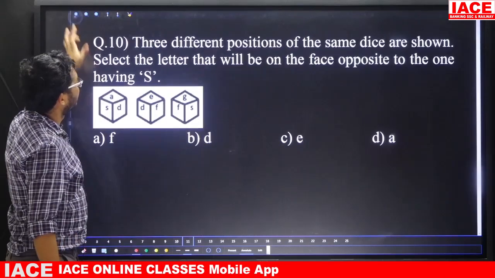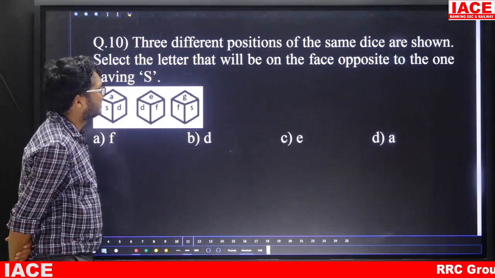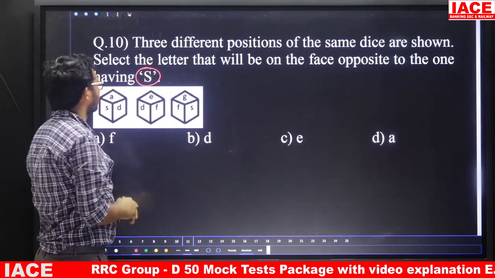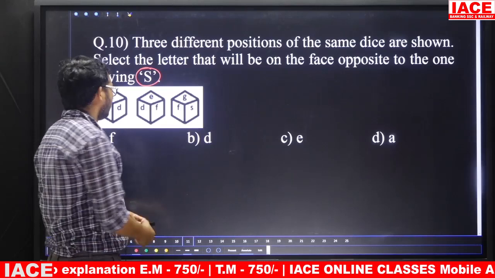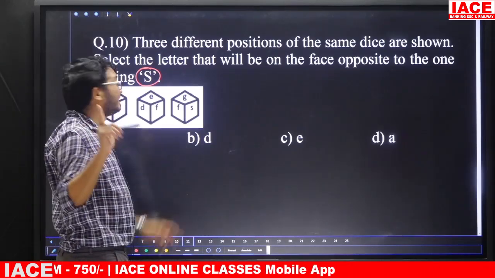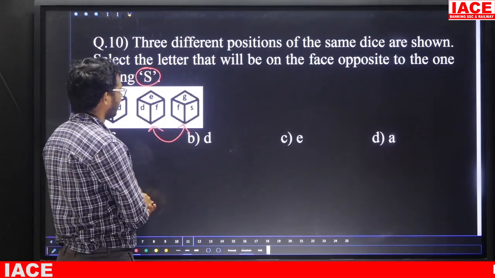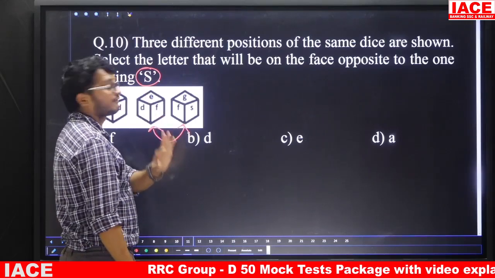Question number 10. 3 different positions of the same die are shown. Select the letter that will be on the face opposite to the one having S. Opposite to S is which one? Friends, take a die and then compare your choice. But in one view, S should compulsorily be there. Take view number 2 and 3. In two different views of one die, one letter is the same on a different face.